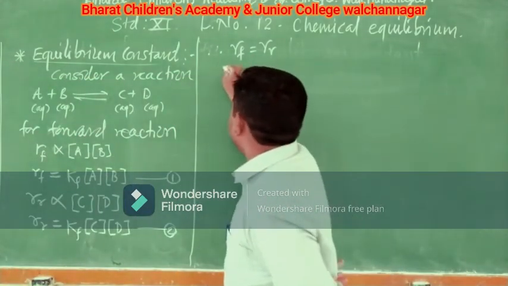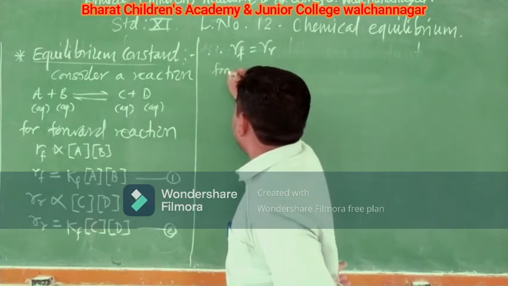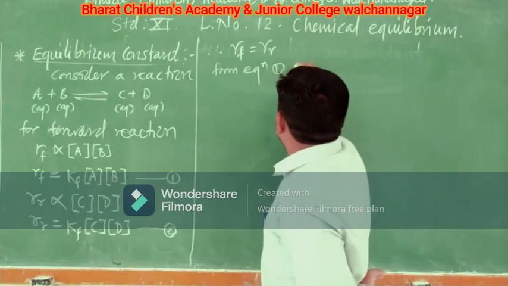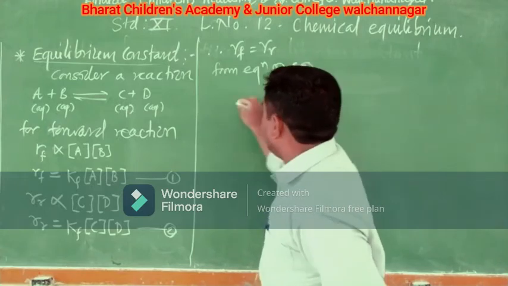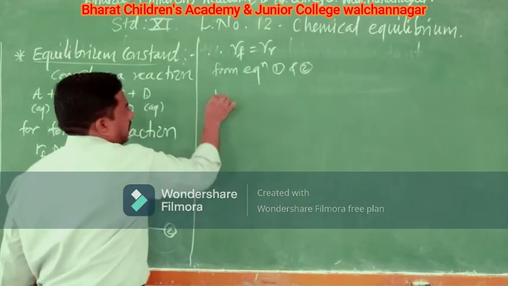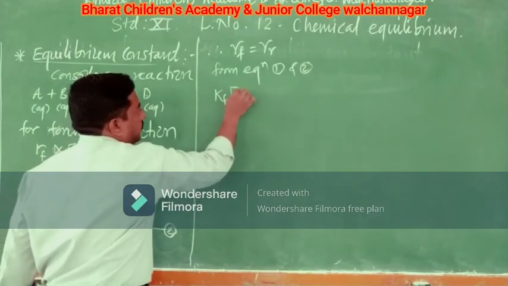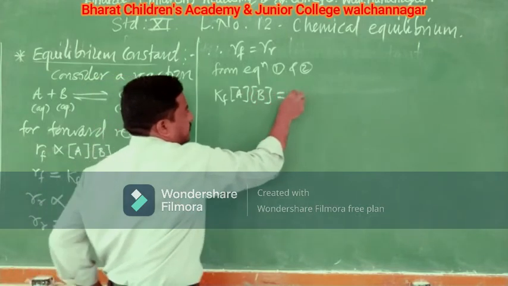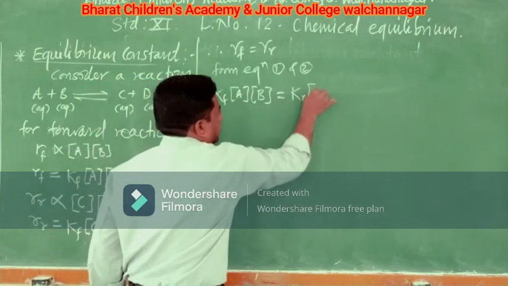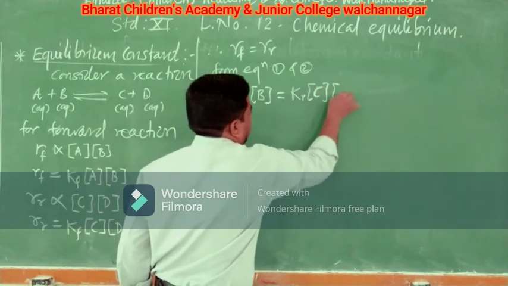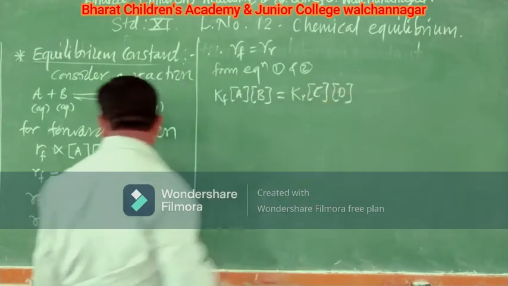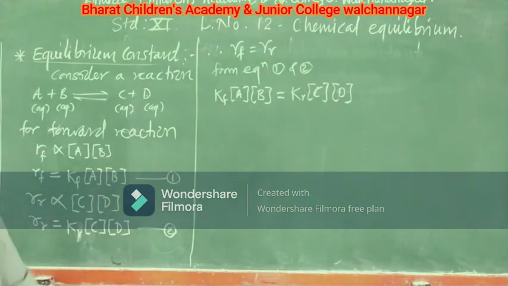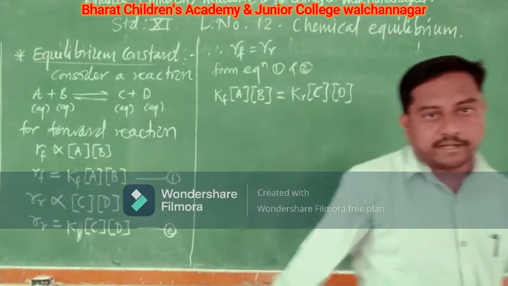Hence, from equation 1 and 2, it will be Kf into concentration of A into concentration of B equals Kr into concentration of C into concentration of D. This must be Kr. Okay, so this is what we get as a conclusion.